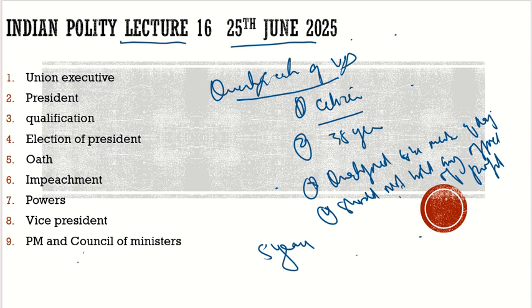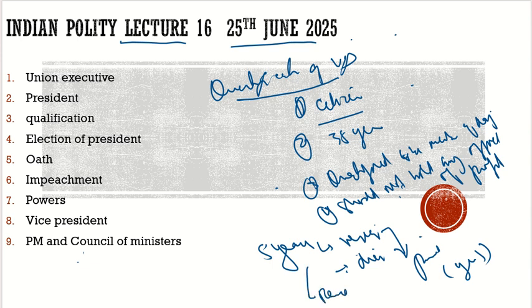If there is a vacancy, there can be a vacancy in the office of the vice president. For example, he can resign, he can die. Who will he send his resignation to? He will send his resignation to the president. And is it binding on the president to accept the resignation? 100%, yes, it is binding on the president. He may die, so there can be a vacancy with respect to that. Or he may be removed.